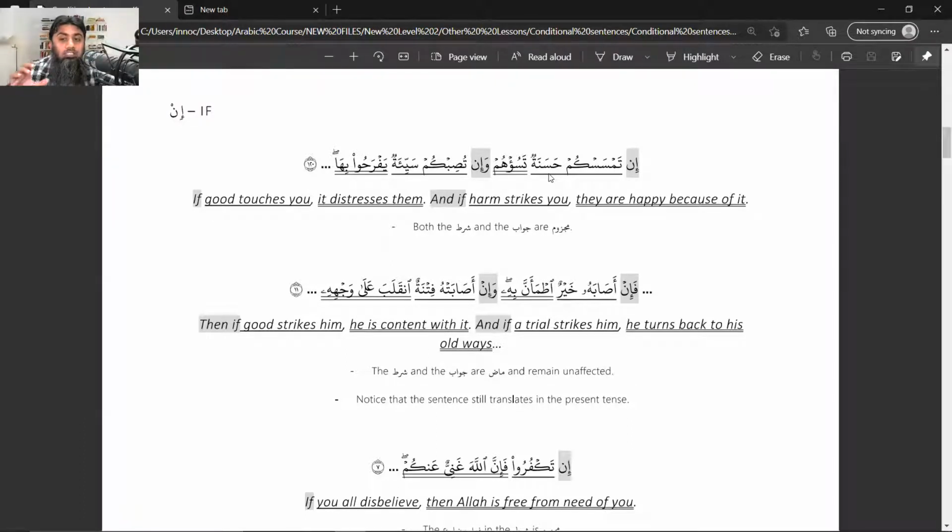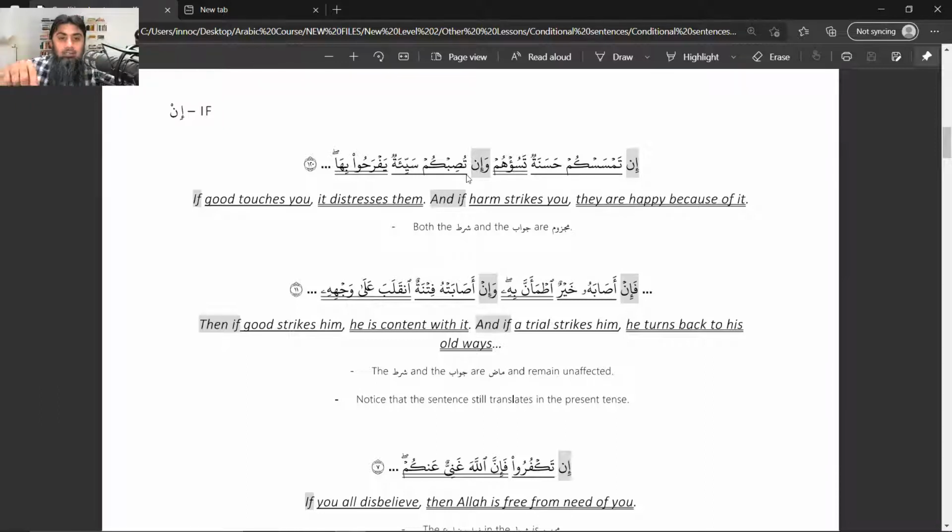So if good touches you, then what will happen? Tasuhum: it distresses them, it makes them displeased, they don't like it. Basically the munafiqun, when something good happens to the believers, they get disturbed and distressed that this good happened to them. But for our purpose in this lecture, we are learning that in is the adatu shart, tamsaskum hasanatun is the shart, and tasuhum is the jawabu shart.